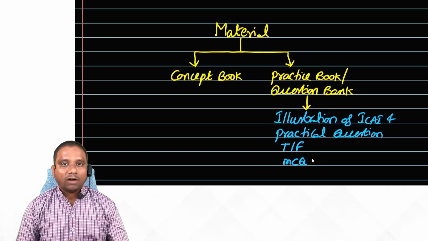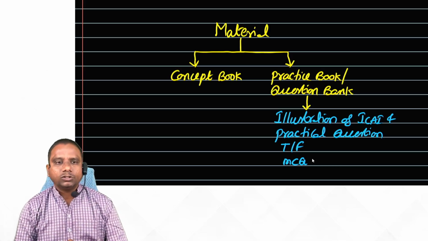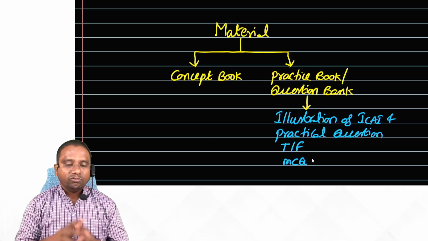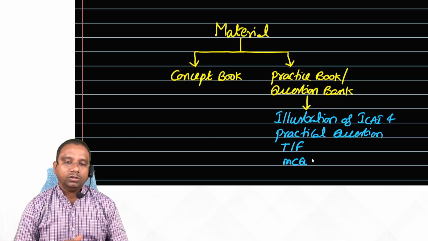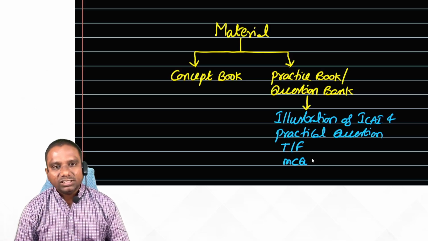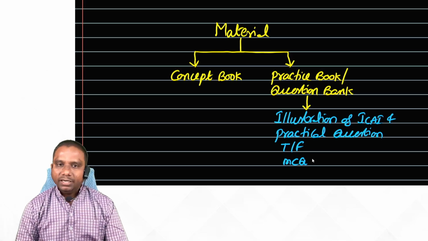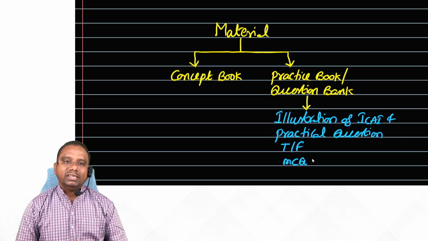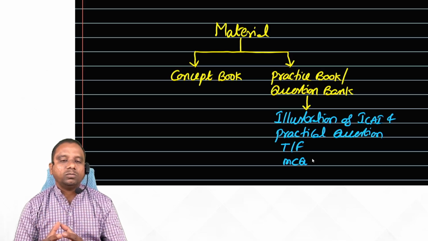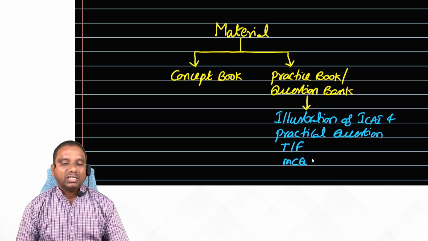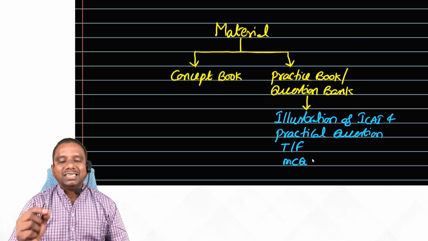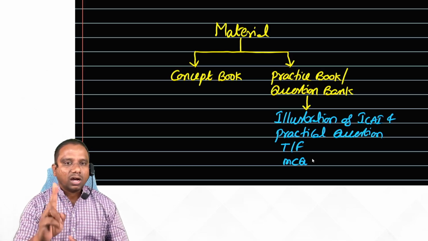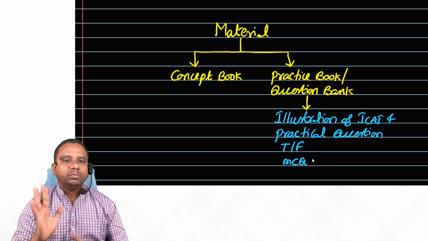In the next level, after completion of all the chapters, what we do is we record some videos separately for RTP problems, MTP problems, and previous year question paper problems. I repeat, in the first level we discuss all ICAI illustrations. In the second level we discuss RTP problems, MTP problems, and previous year question papers. Yesterday I discussed ICAI sources. ICAI sources consist of what? Four things: study material, RTP revision test paper, MTP, and previous year question papers.